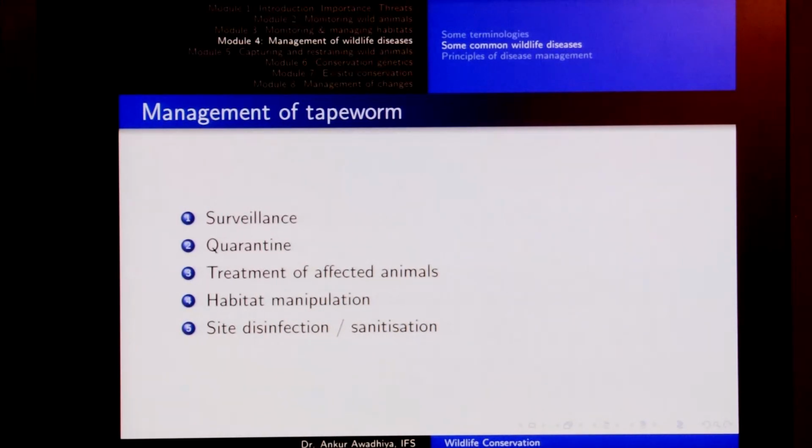Then we also go for habitat manipulation and site disinfection or sanitization. When we talk about habitat manipulation and site disinfection, what we are saying is that we need to reduce the load of the pathogen from the system. In most of the situations, it is not essential that we exterminate the pathogen from the system altogether. Why? Because even these pathogens are parts of the biodiversity, even they are playing a role in the ecosystem.